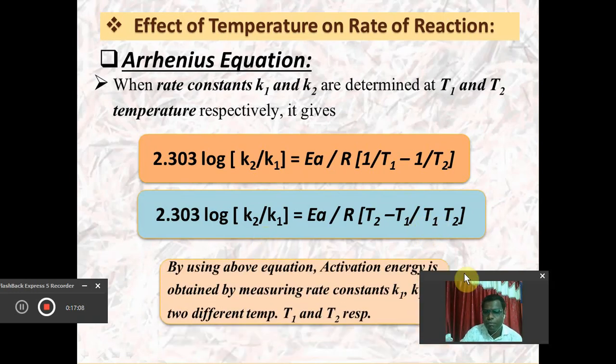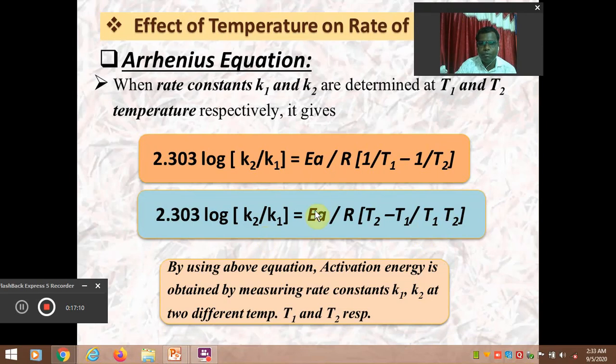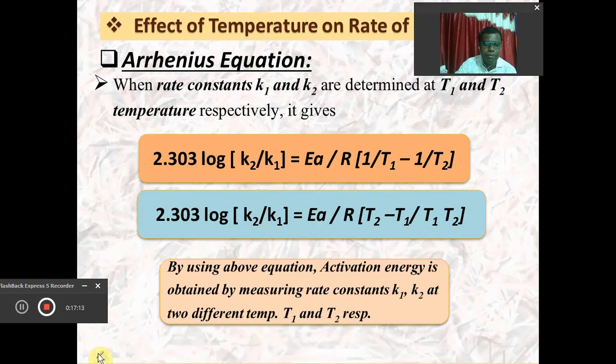So by using this equation, we will be able to calculate the energy of activation of any chemical reaction if we measure the rate constants k1 and k2 at two different temperatures T1 and T2. Whenever we obtain the values of k1 and k2 at two different temperatures T1 and T2 respectively, we will be able to calculate the value of the energy of activation.